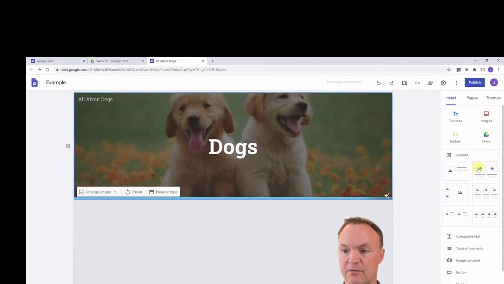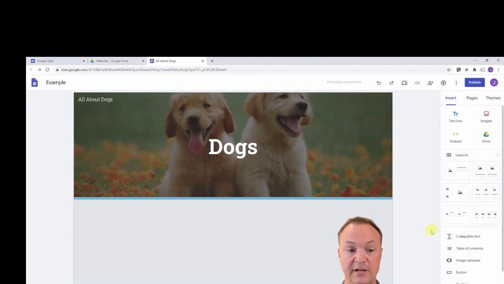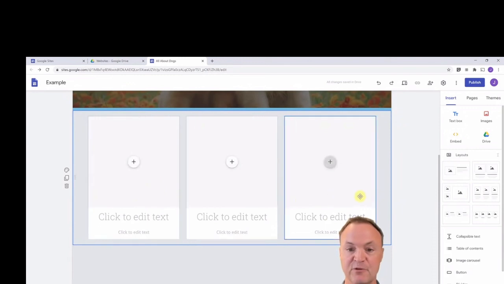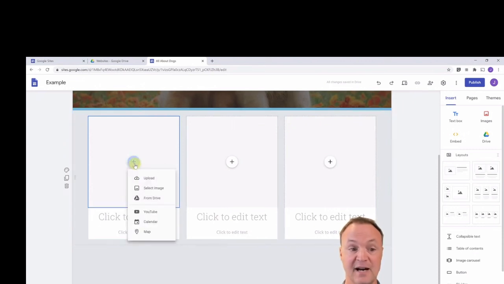These are the layouts. If you don't see them, they might be closed. You can see how it opens and closes here. Now the layouts are great because they give you placeholders to put whatever you want. You can notice down below other things you can insert placeholders too, but these help you with the design of it. So if I know I want 3 images across, I could click on this one and I'm all ready. It helps me format right across here, gives me a place to add text here and here. And then when I hit the plus, I can go ahead and upload, or select an image from Drive.